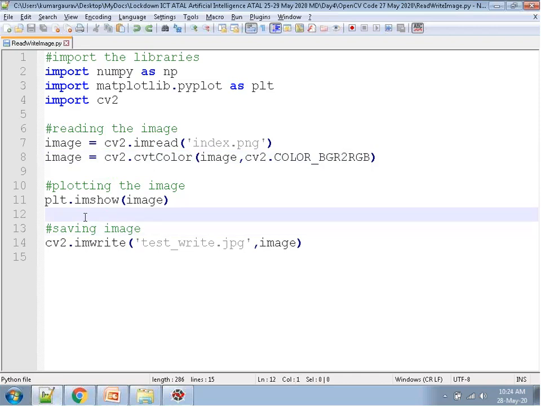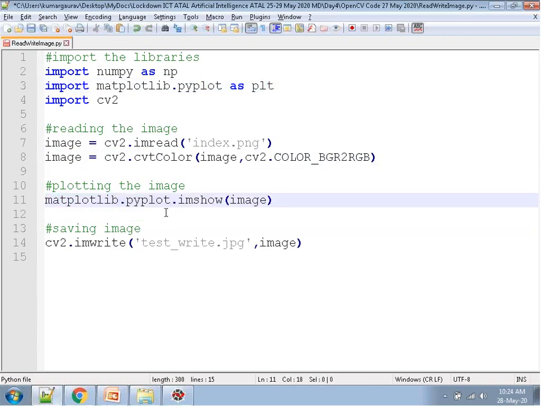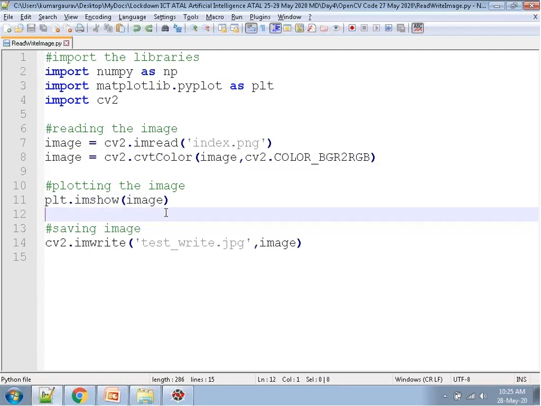As plt, matplotlib is used here, and within matplotlib there is a package pyplot, and this complete matplotlib.pyplot is renamed as plt. So plt.imshow. If I do not use the alias, I will have to write the full name, which would be very hectic. Otherwise, this is the simplest method. And after that, suppose I want to write the new image in this format.